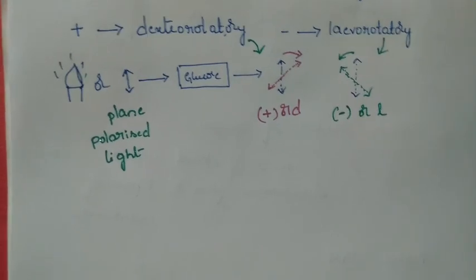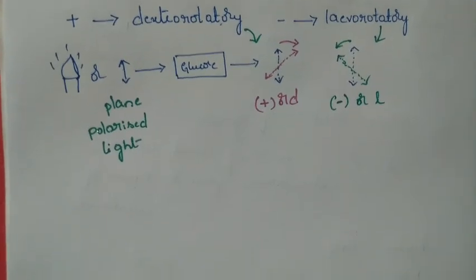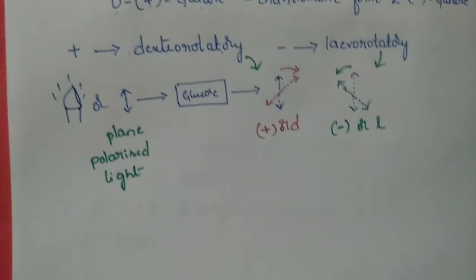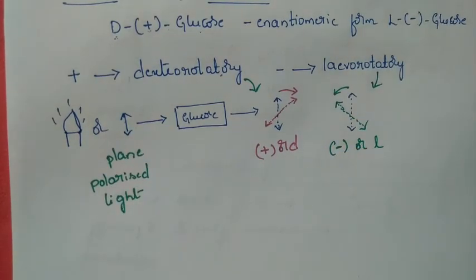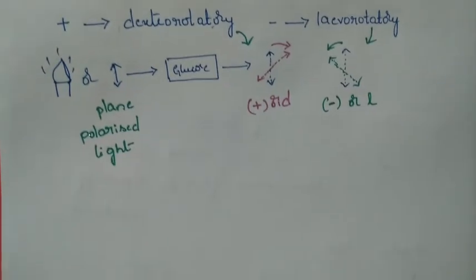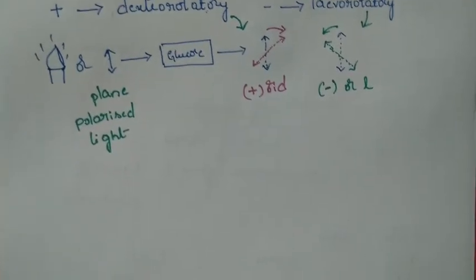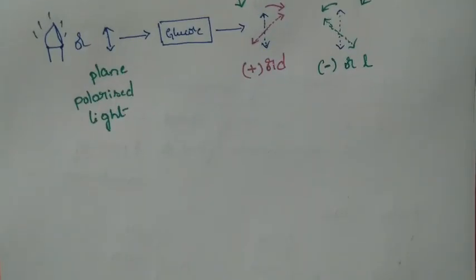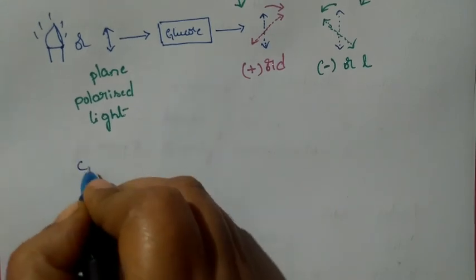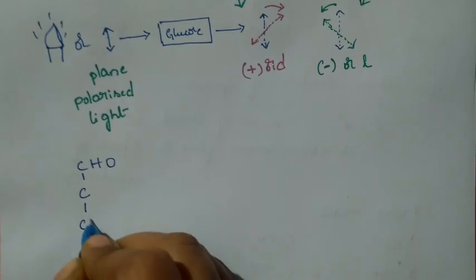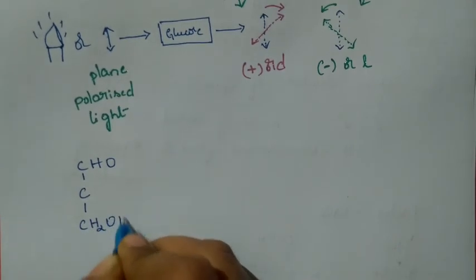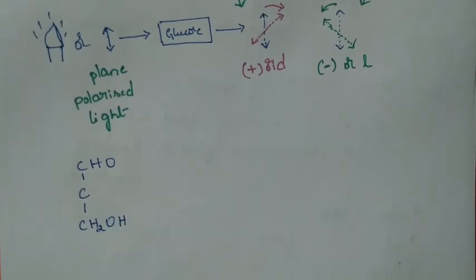Next, we'll move on to the D and L form. You can observe here capital D and capital L. That is not dextrorotatory and levorotatory; that is different, and we are going to discuss it now. We have a compound, CHO, CH2OH, a monosaccharide with only 2 carbon atoms.